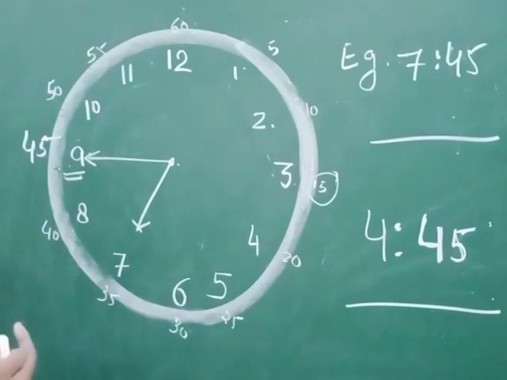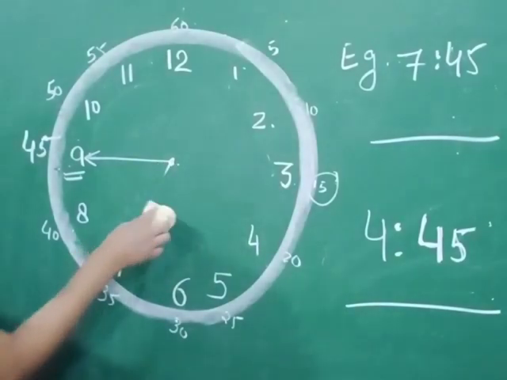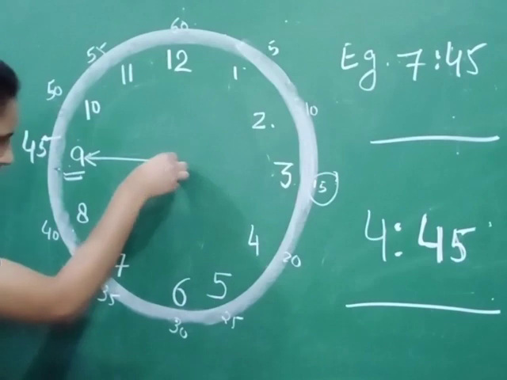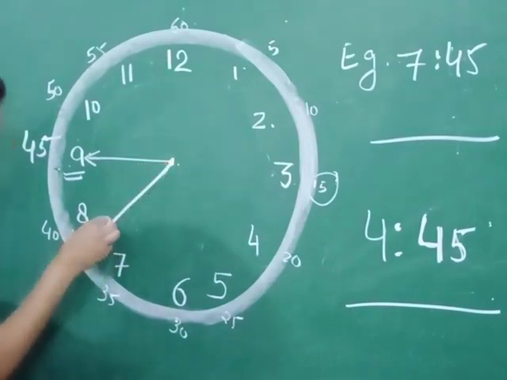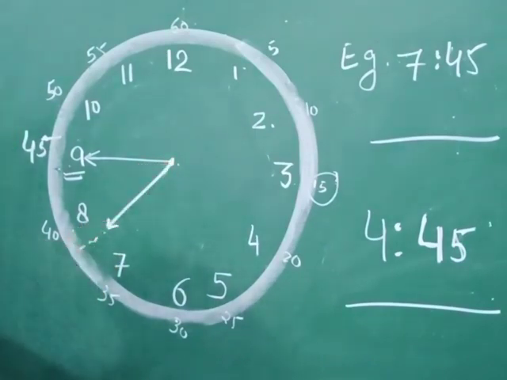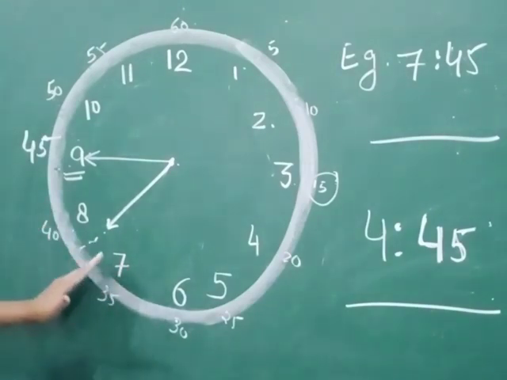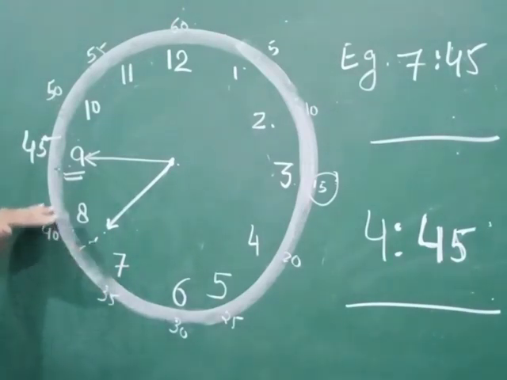Because if I show you specifically, the hour hand will be between 7 and 8. It has moved from 7 to 8 and it is going to 8.